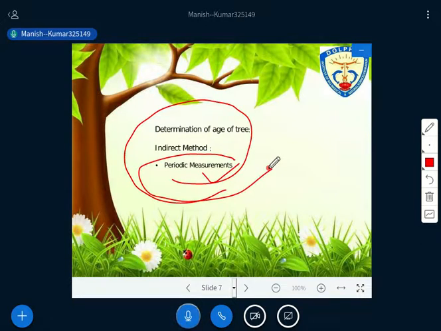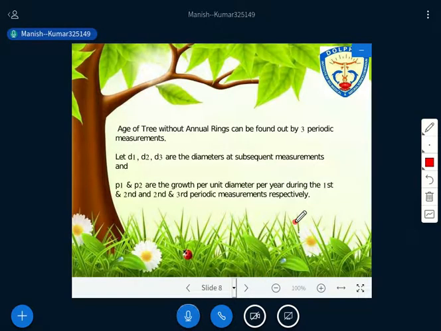So in this method, what we have to do is measure tree dimensions periodically for 3 periods. So let me explain through a mathematical way. As I told you, we need to measure tree dimensions periodically for 3 periods. So 3 periodic measurements have to be done, right?